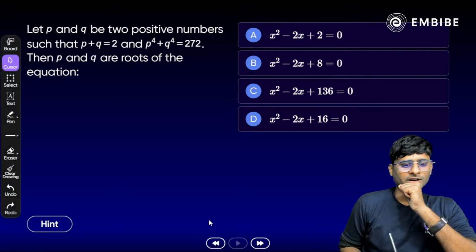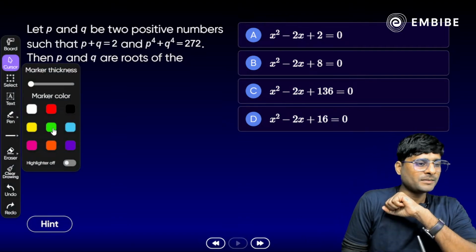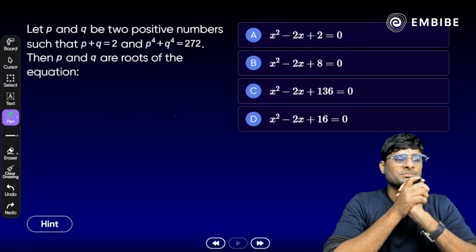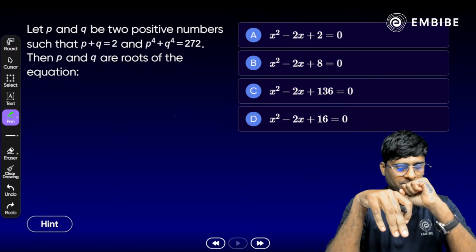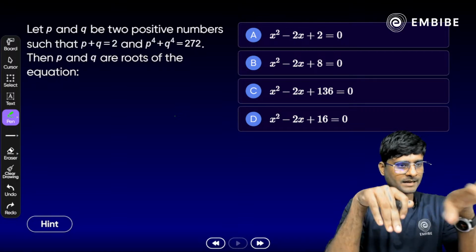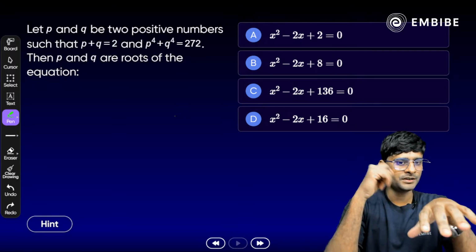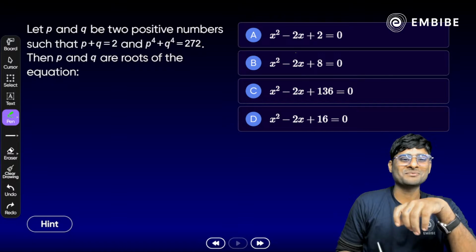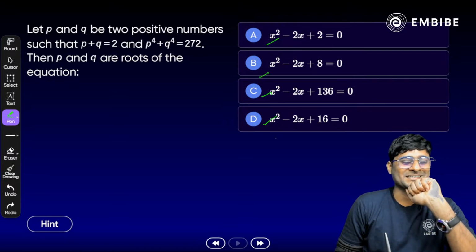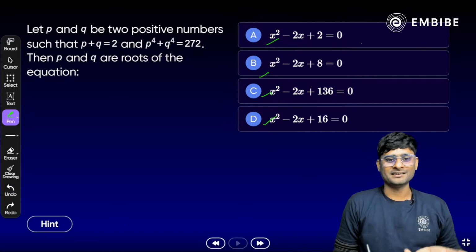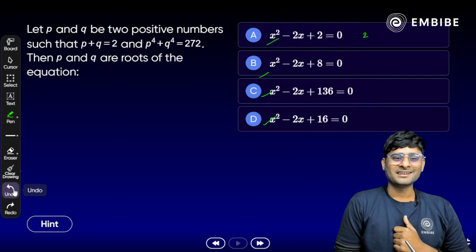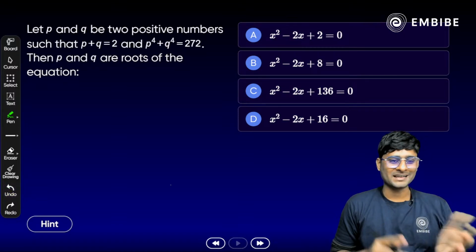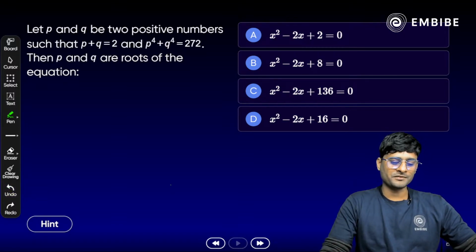Okay. All right. So how do you approach this kind of a problem? Well, P and Q are the roots of the equation. We have to check it here. Okay, the sum of roots is already given here, 2. So if we go through the options, in all 4 options the sum of roots is 2 here. Yes, minus b by a. In all options we get 2 here. So that won't work. That means we need to find the product of roots as well here.